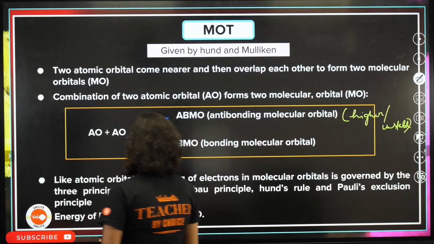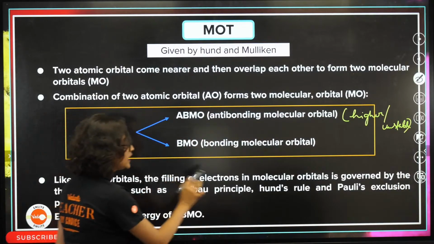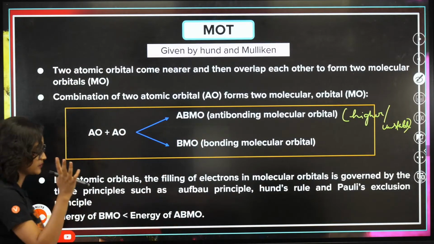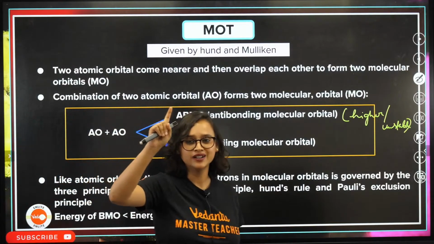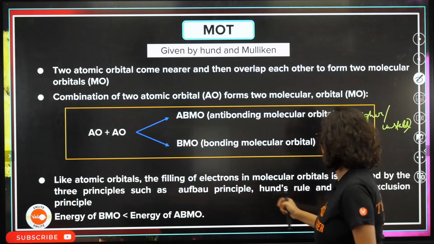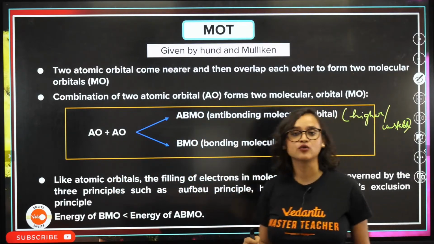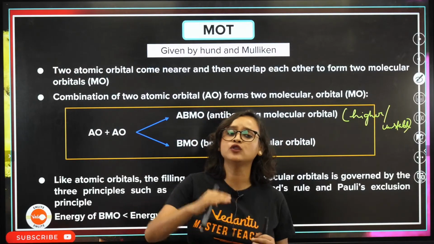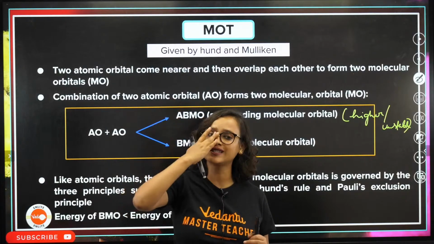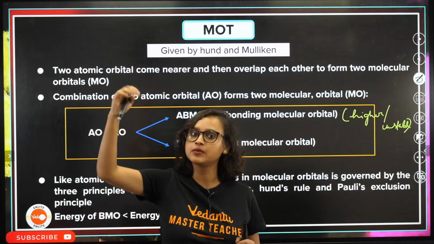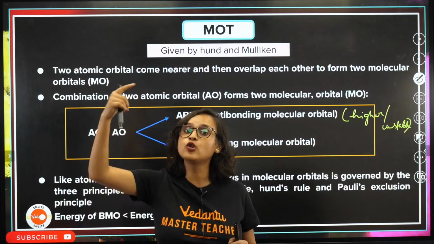Got it? So, like atomic orbitals, the filling of electrons in molecular orbital theory is governed by three principles: the Aufbau principle, Hund's rule of maximum multiplicity, and Pauli's exclusion principle. What is the Aufbau principle? It says that you always put the electrons as per their energy level. That is why 1s, then 2s, then 2p, then 3s, then 3p, then 4s, then 3d.